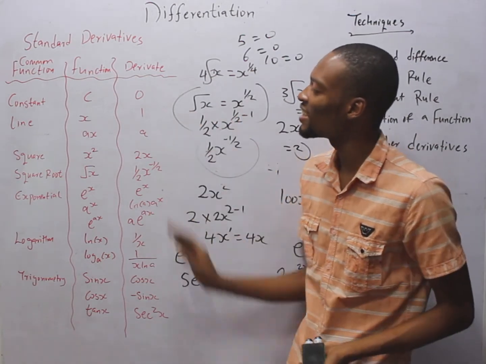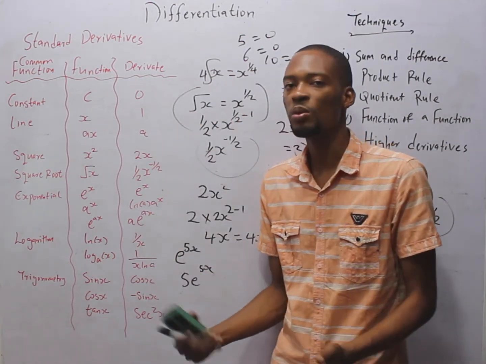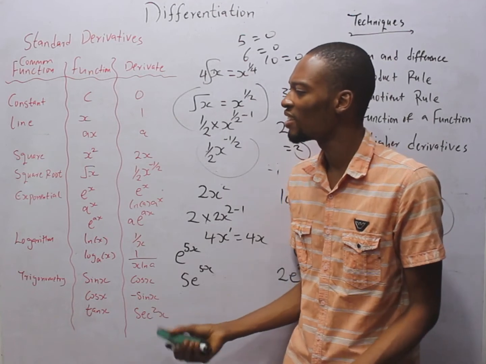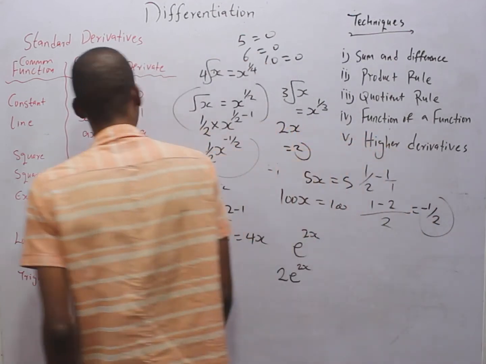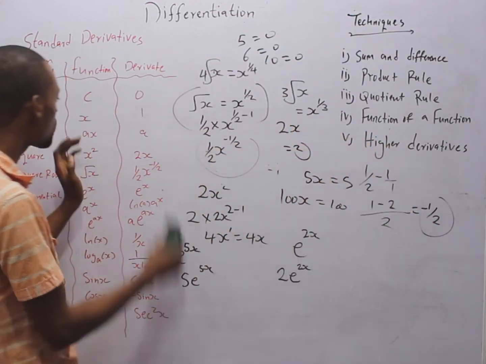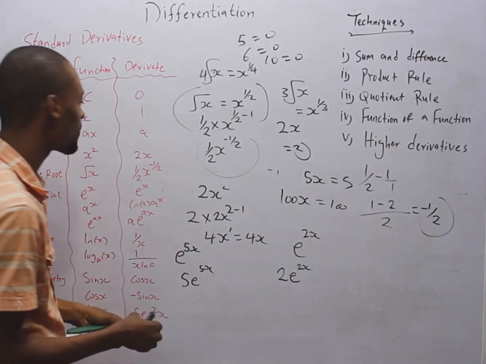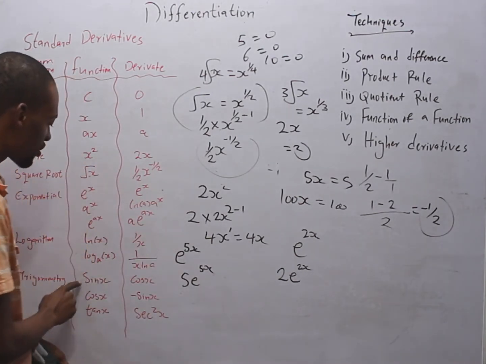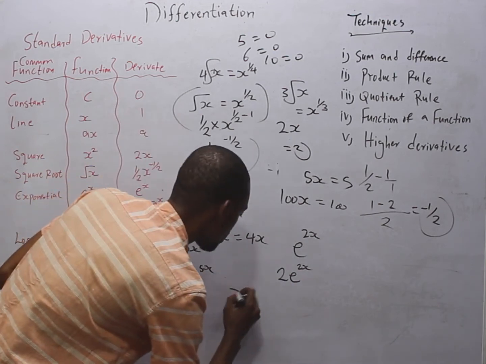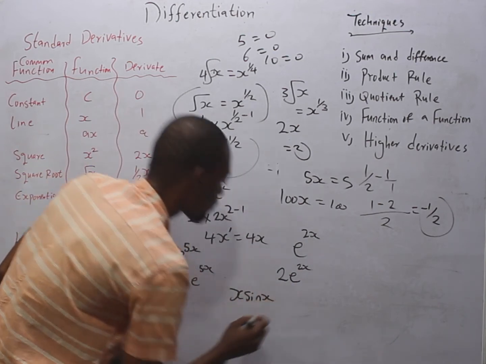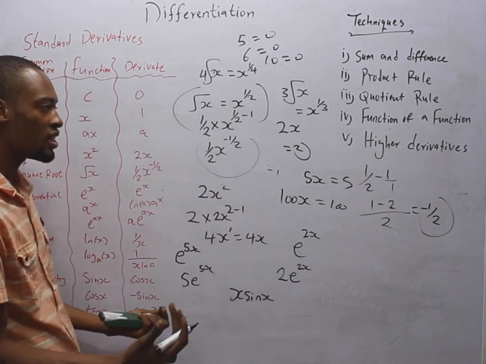So these are the standard derivatives that you should know. Questions will come whereby these are combined. For example, you have something like s sin s. How do you differentiate this?